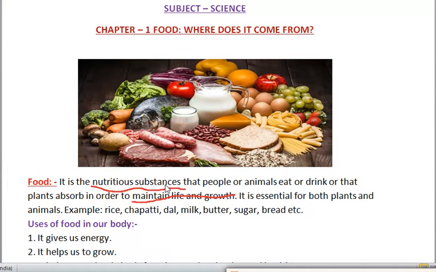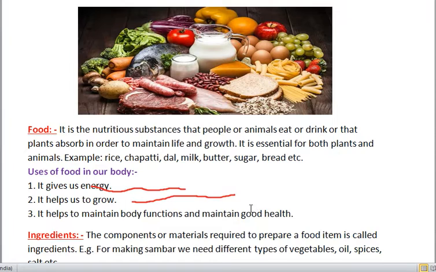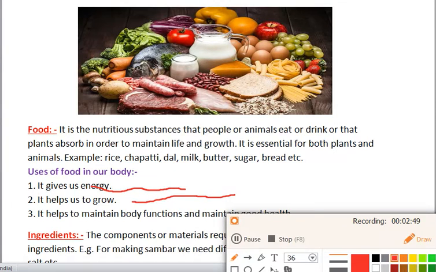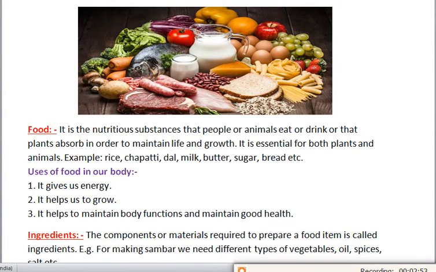Now we'll discuss the uses of food in our body, or the functions of food in our body. The first function of food in our body is it gives us energy. Second, it helps us to grow. Third, it helps to maintain body function and maintain good health.